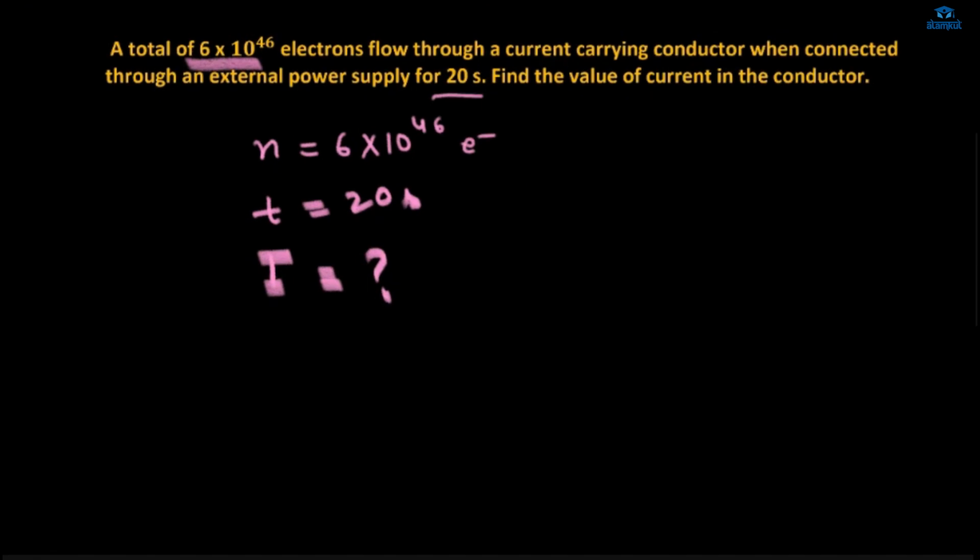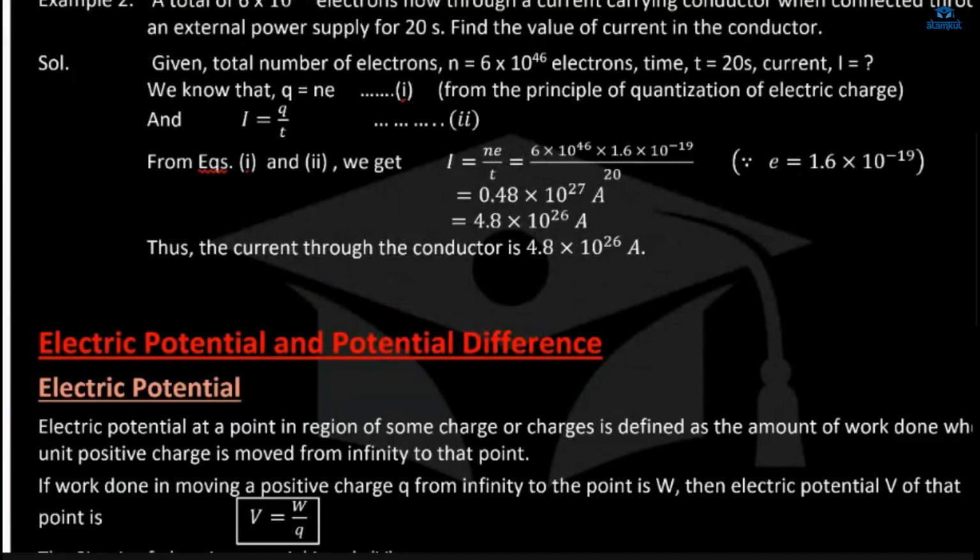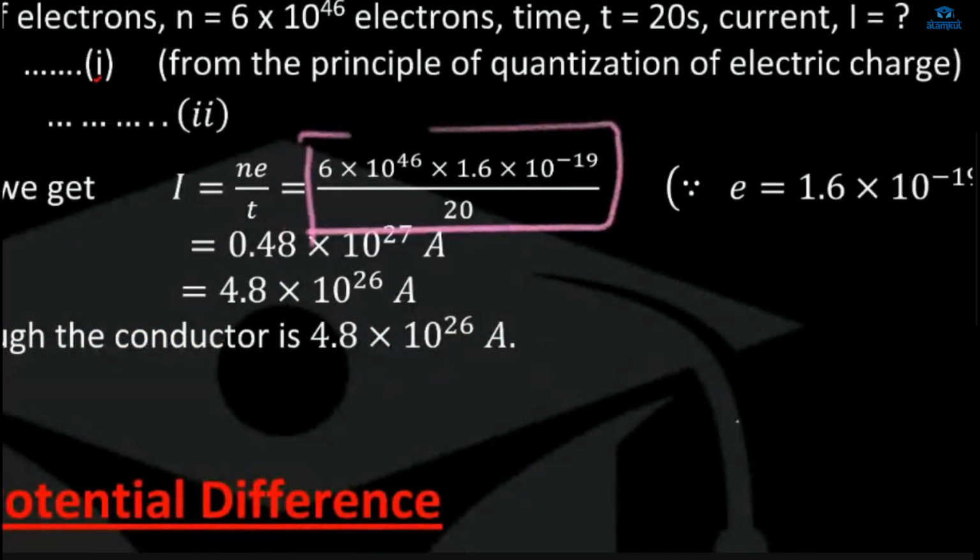You're done. What happened? What is the formula that you're using here? I was using Q is equal to NE and I is equal to Q by T. And what do you get by combining both of them? We get I is equal to NE by T. Yes, this is the only formula that you'll use. I got 1.6 into 10 to the power minus 19 into 6 into 10 to the power 14 divided by 20. Is this what you are getting? I is equal to NE by T you will use here, right?